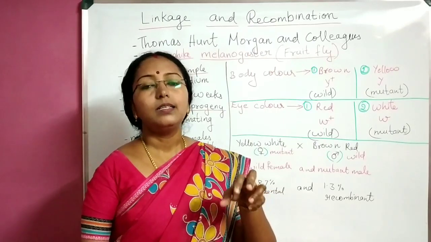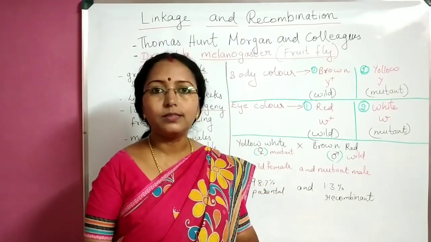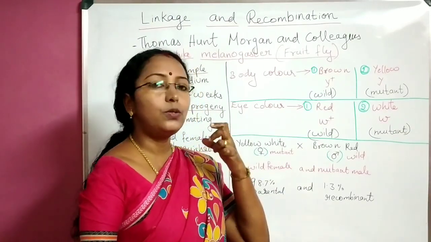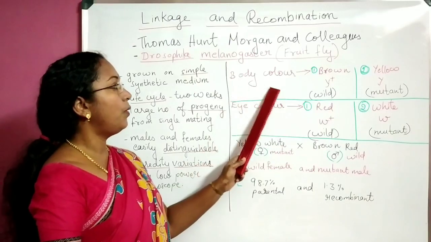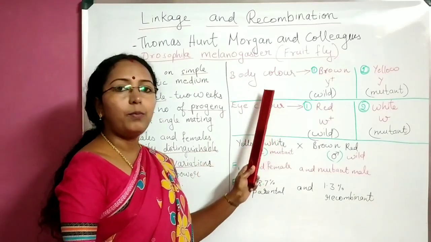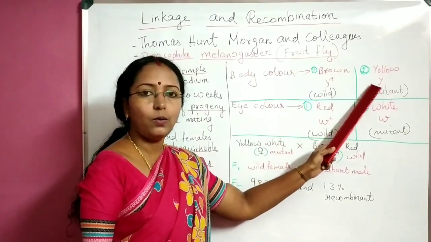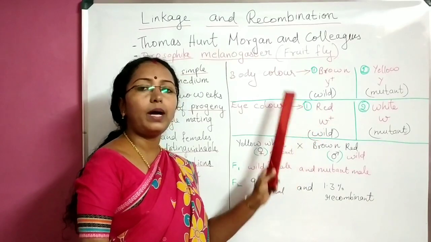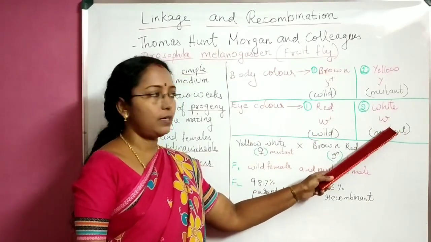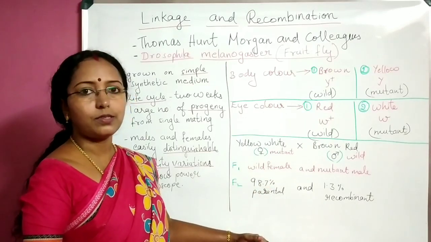Among that, in one particular cross they took two hereditary traits, that is they were doing dihybrid cross, and the two traits taken were body color and eye color. Body color brown is dominant or wild over yellow, and eye color red is dominant or wild over white eye color.